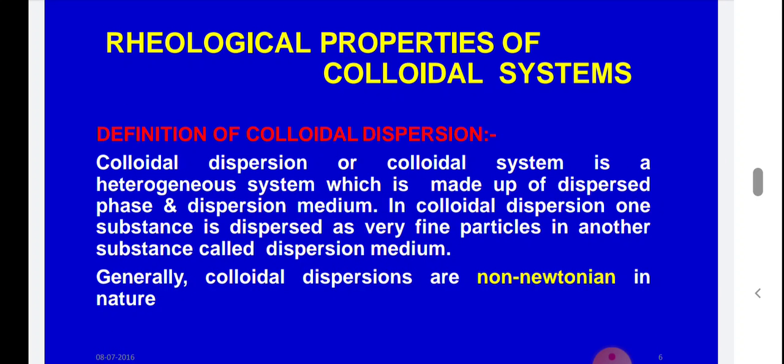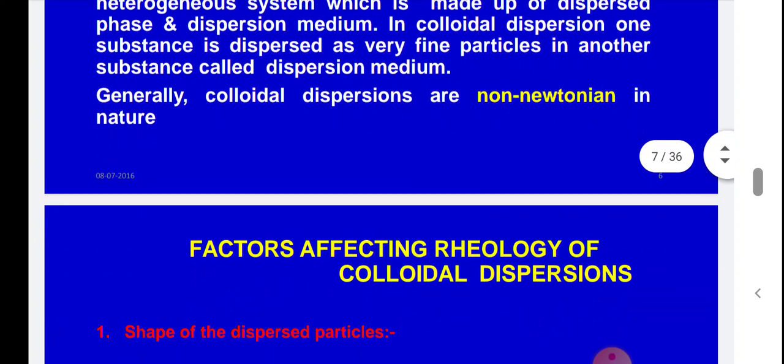A very dilute suspension shows Newtonian flow, and when the concentration of solid increases, it shows non-Newtonian flow. Non-Newtonian flow sometimes shows plastic viscosity, sometimes pseudoplastic viscosity, and sometimes dilatant flow if the solid content is more than 50%. All of this you have already studied in the rheology chapter.